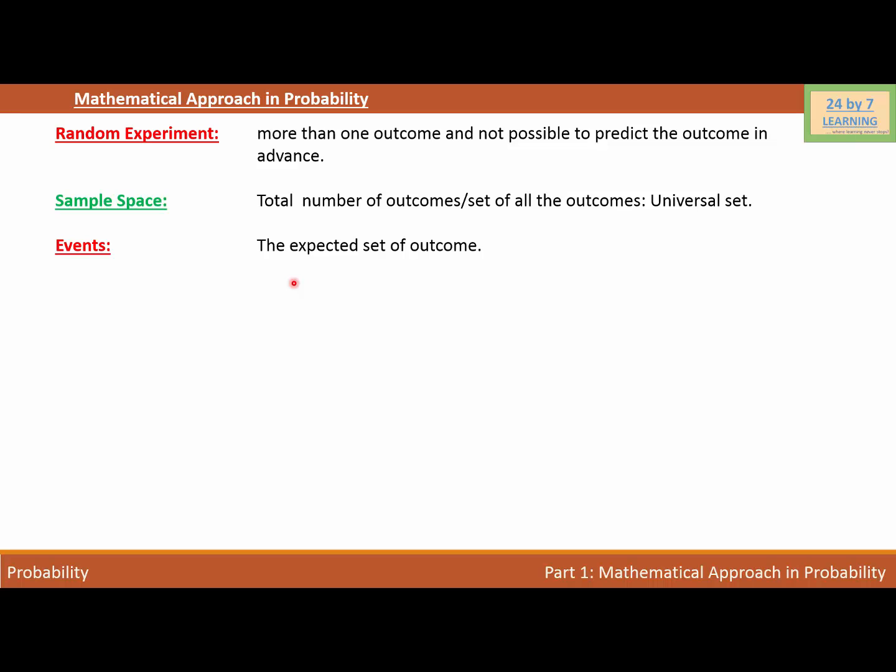In other words, if we toss a coin more than once, the possibility of getting head and tail is equal. But we might expect certain outcomes such as head or tail, and we want to find how many heads or tails we can get if we toss a coin more than once. Then that outcome will be our event, because that's what we are looking for.